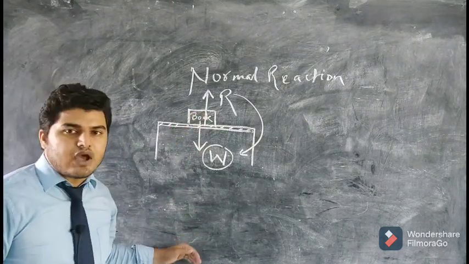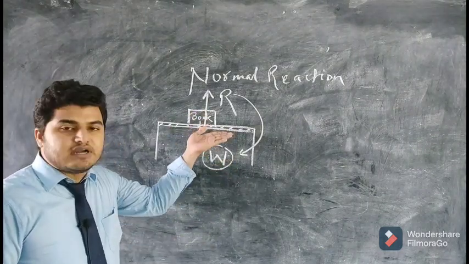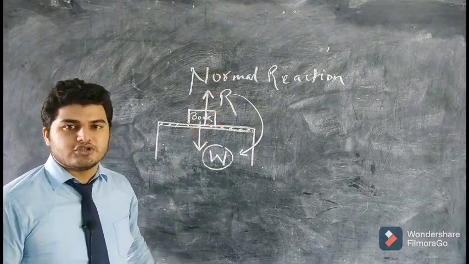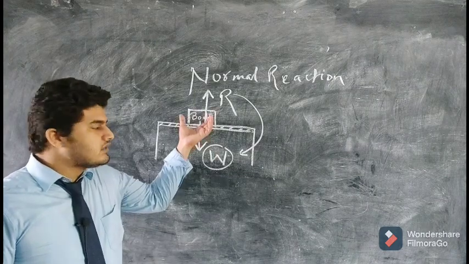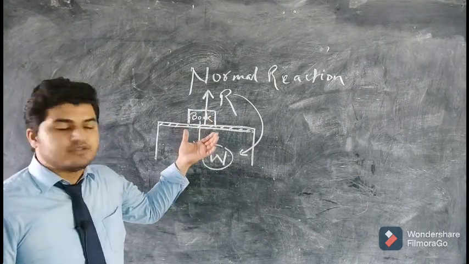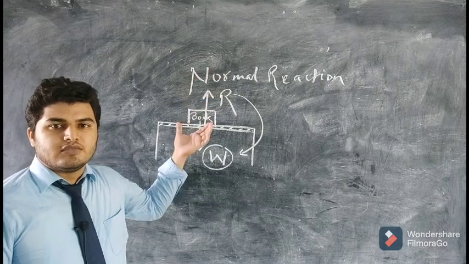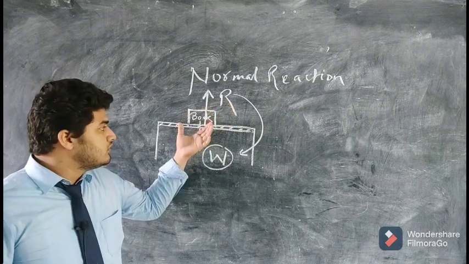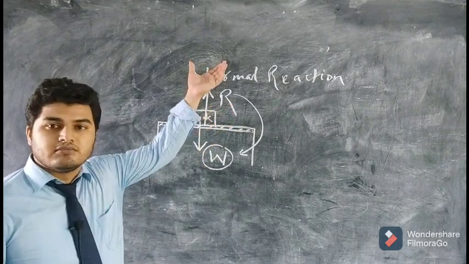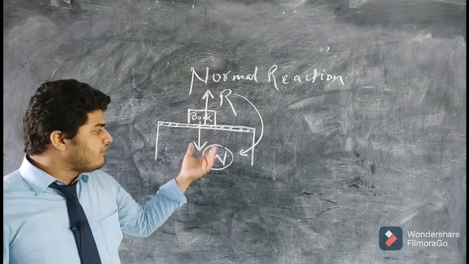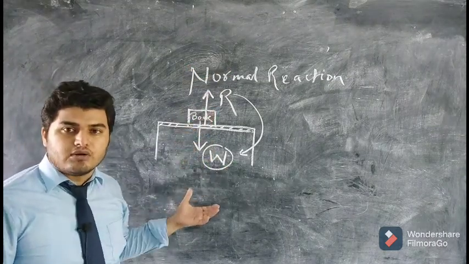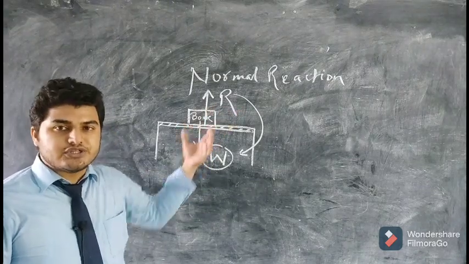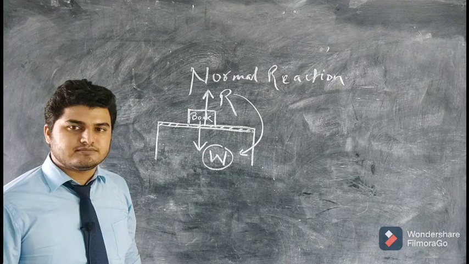Because weight is acting downward and the reaction force by the table is applied on the book upward, both are balancing each other because they are opposite in direction. And neither is the book falling down nor is it moving upwards. If the reaction force were greater, the book would have started moving upwards. But this does not happen. And if the weight were greater, the book should have moved downward, but this also does not happen, which means that the normal reaction is just equal to the weight in this case.